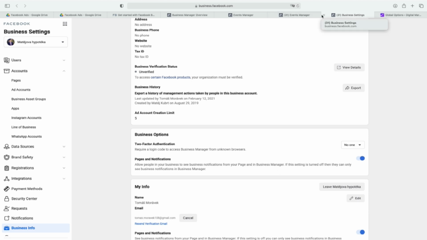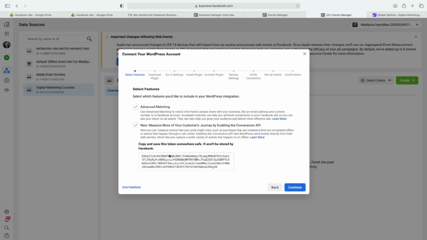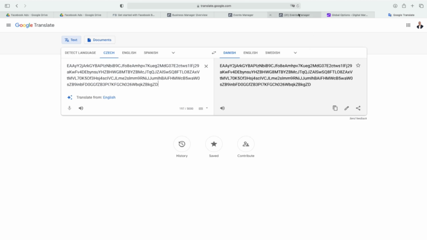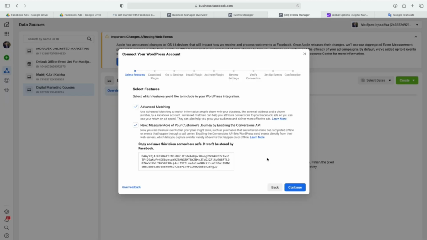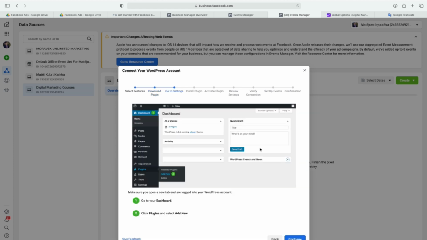And right now we can go back. So we have the advanced matching, we have measure more of your customers, and we can click to create an access token. This token is really, really important to use the smart API. So what I will do now is copy it, open a translate page, and paste it here. And now, as you can see, we have the token. This is really important. And now we go to download the plugin. It's very, very easy.